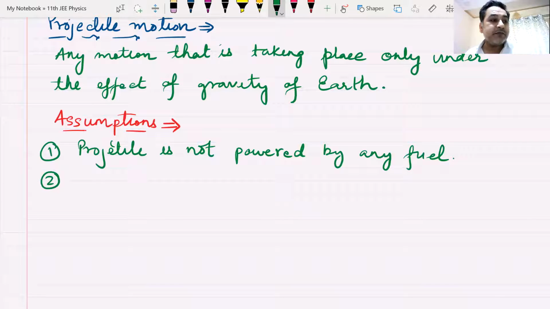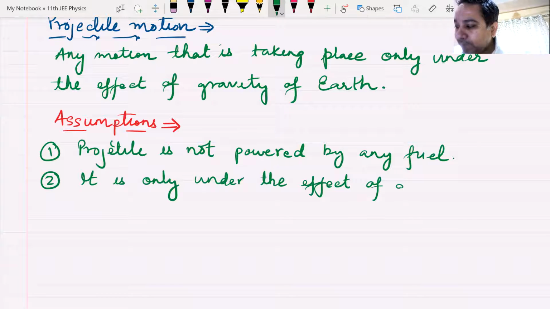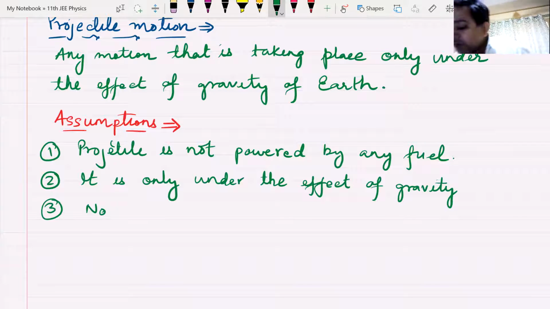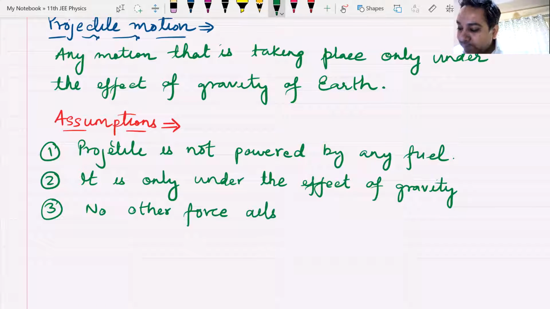Number two, it is only under the effect of what? Gravity. No other force would be acting on it. No other force apart from gravity acts on it. Please remember all these points because these points are going to make a lot of difference. No other force acts on it.